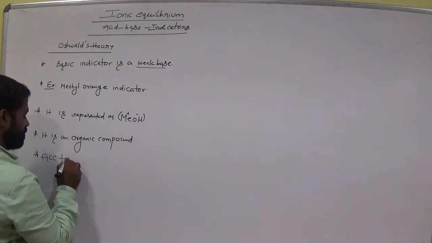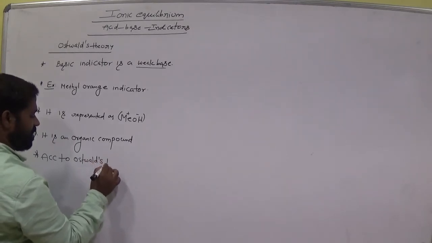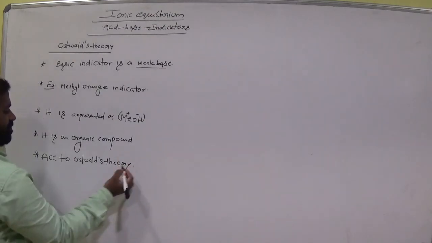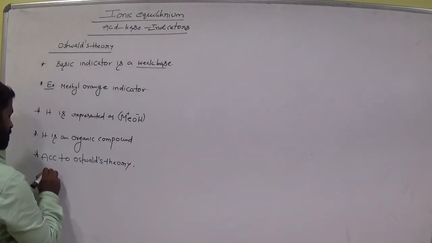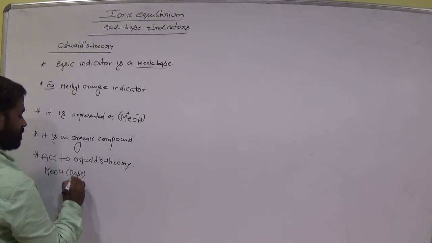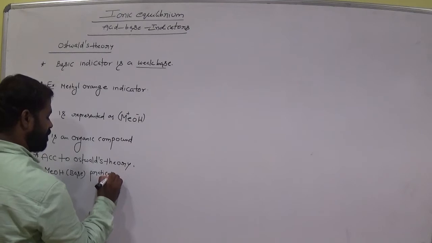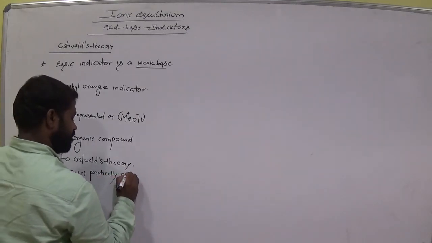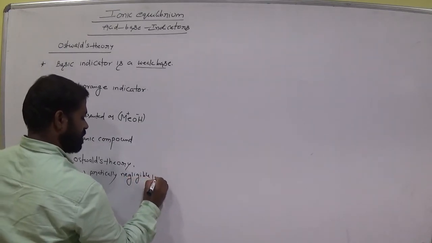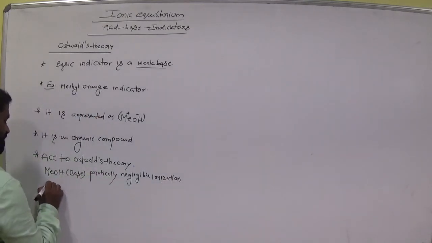According to Ostwald's theory, MEOH, which is a base, has practically negligible ionization due to its weak nature.